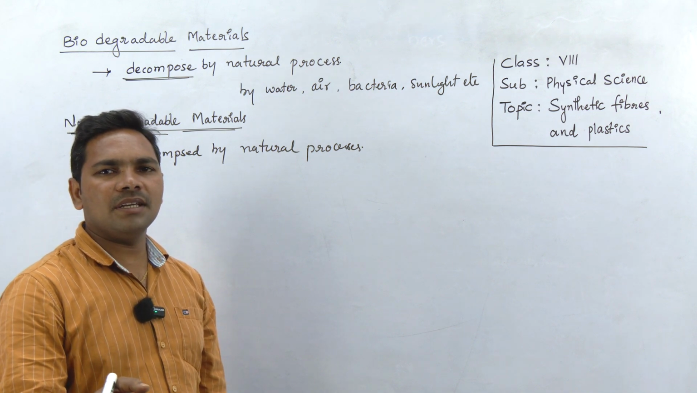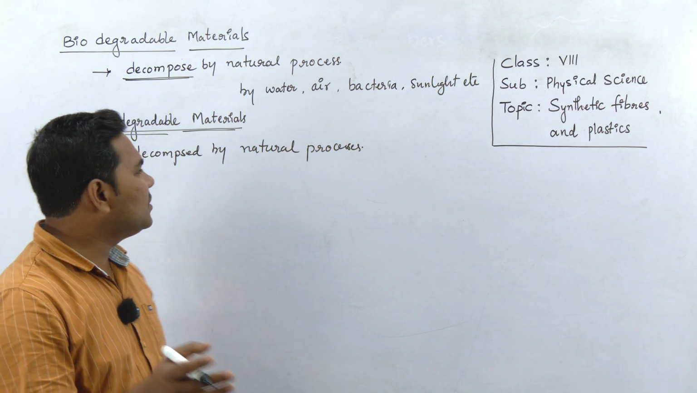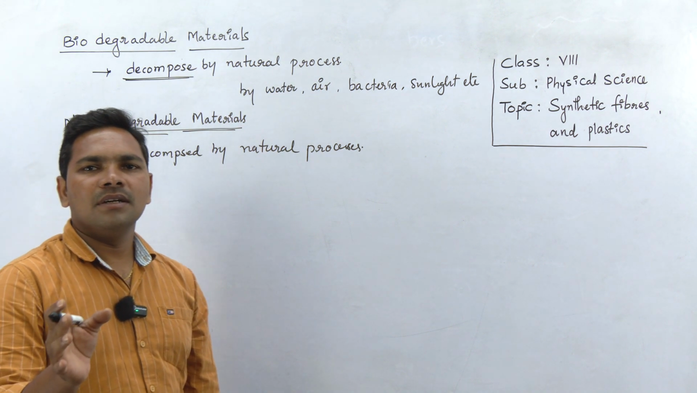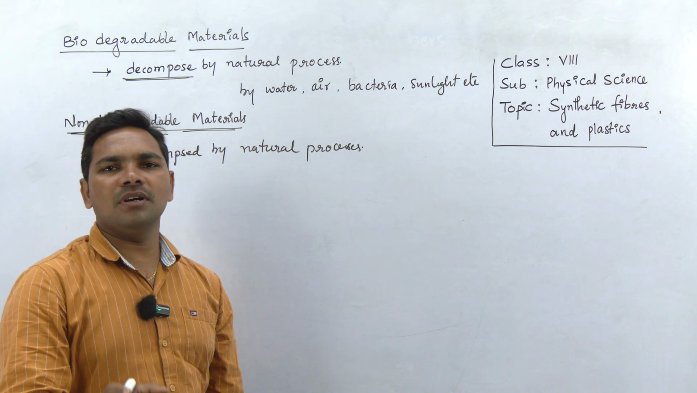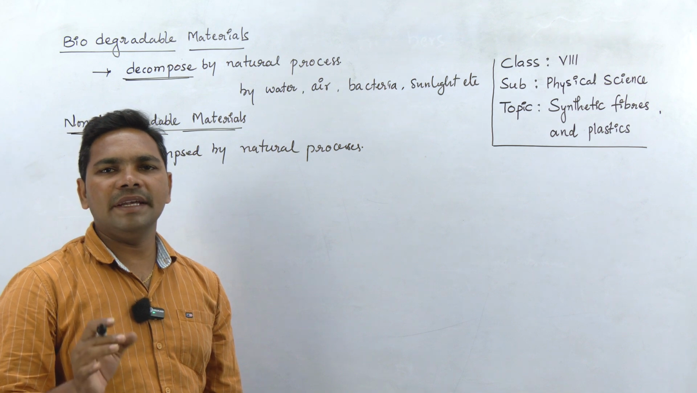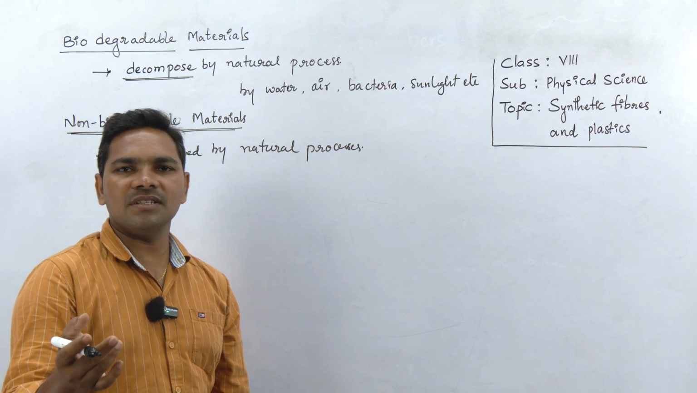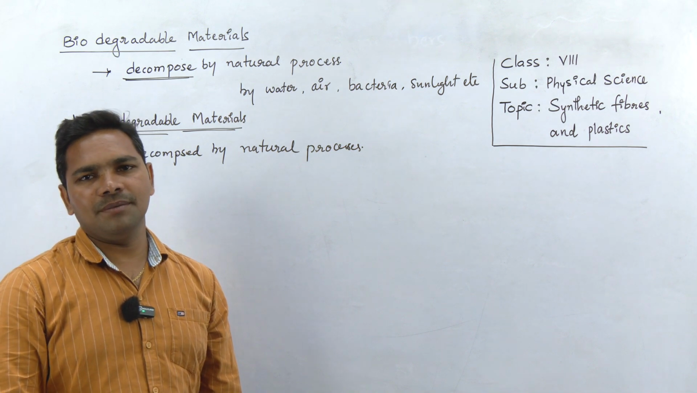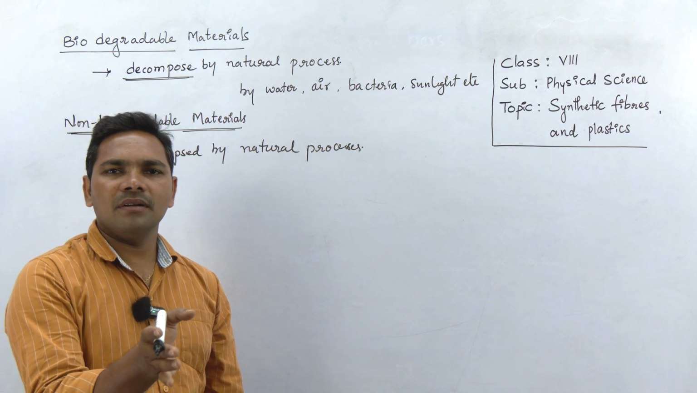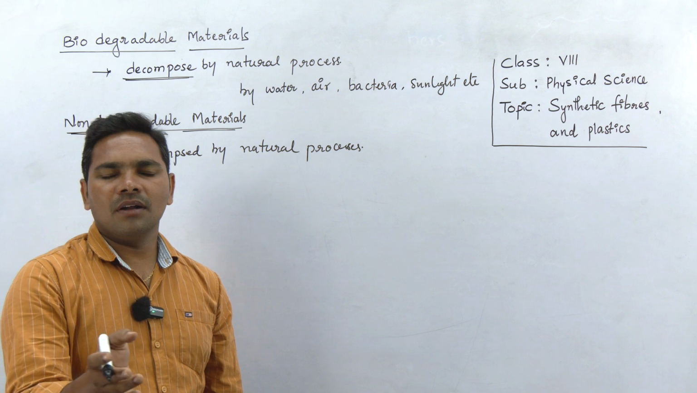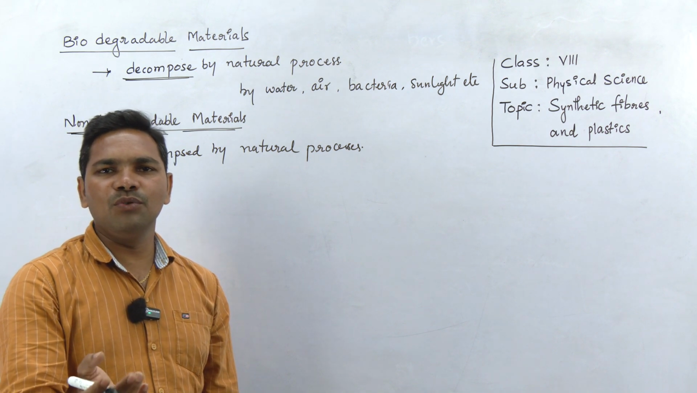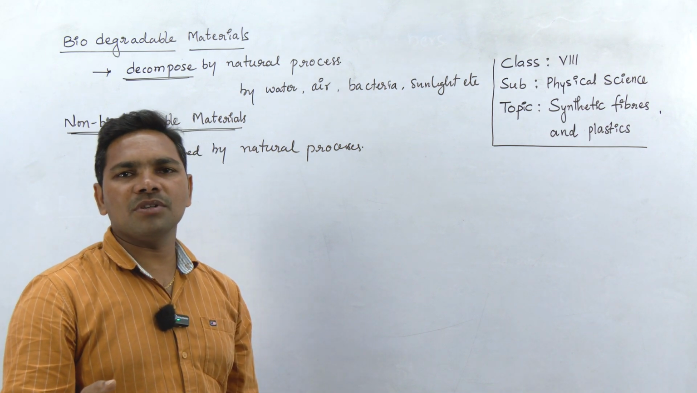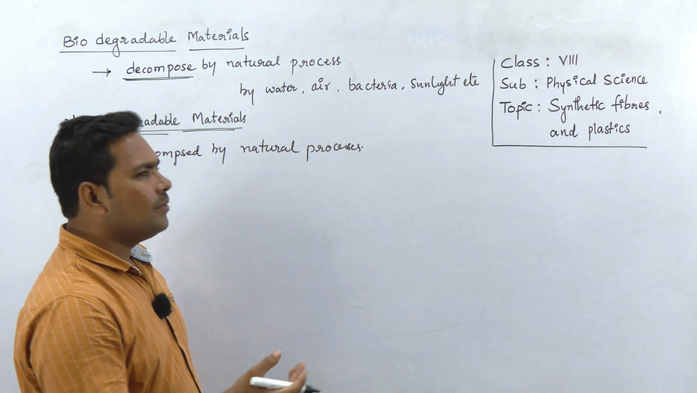Because plastic, or polythene, is a non-biodegradable substance. Plastic doesn't decompose into the soil, right? It takes nearly hundreds of years. Even some types of plastics take thousands of years for their decomposition, right? Whereas paper, jute, fruit peels, vegetable waste, foodstuffs generally decompose by natural process very easily. For that, you can do an activity.